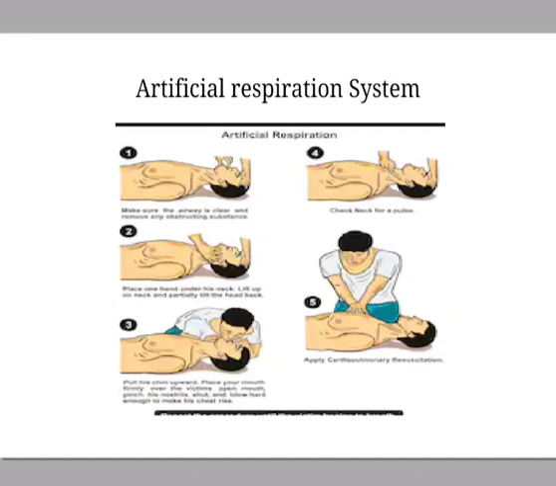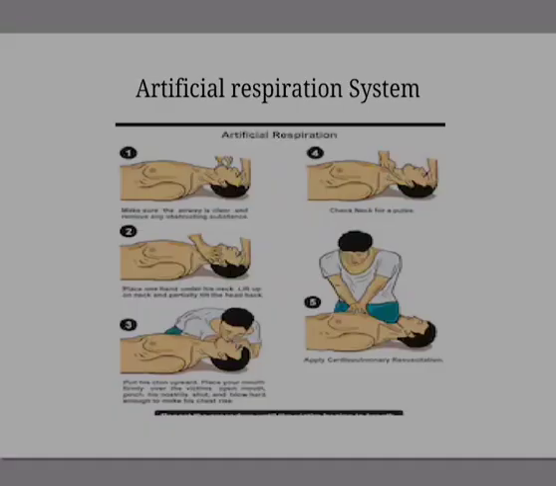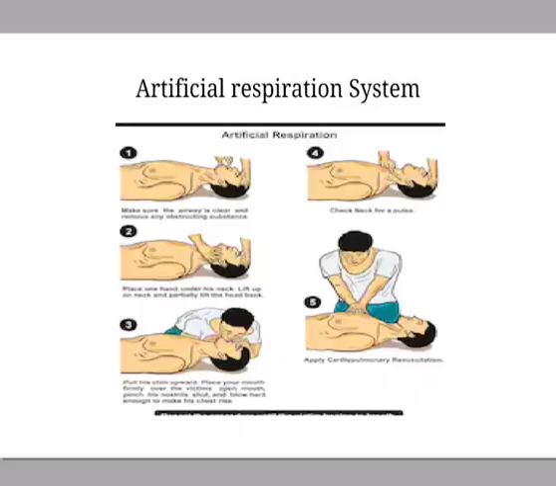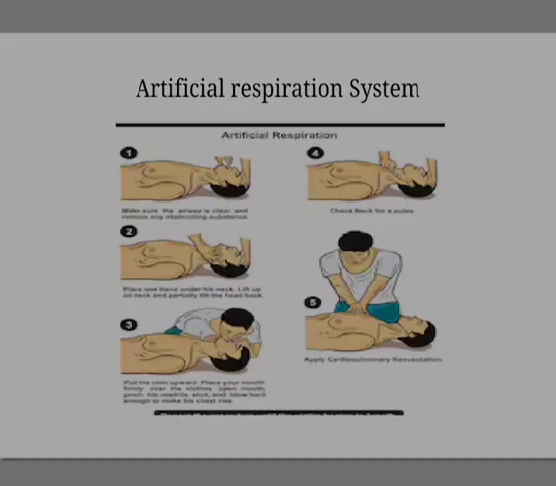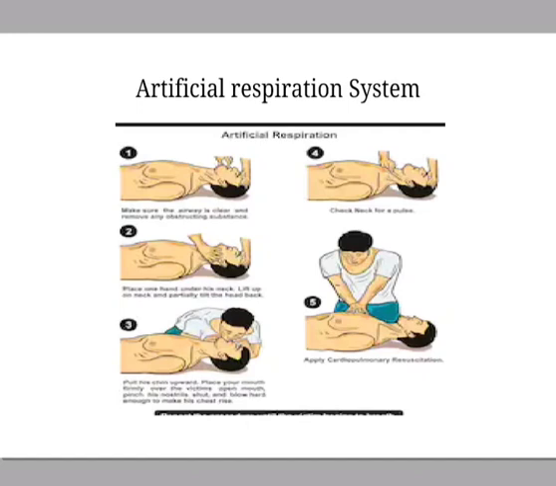This is called mouth to mouth respiration. This is the first stage to maintain the person's respiration. After that, we have to call the doctors and move towards the hospital.